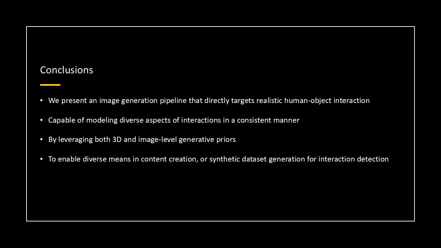In short, we introduce a two-stage generation pipeline that for the first time, directly targets realistic full-body hand-object interaction synthesis. Our pipeline is capable of modeling diverse aspects of interaction in a consistent manner, achieved by leveraging structured 3D priors and image-level generative priors. For the future, we plan to extend our pipeline towards various types of interactions, while demonstrating the effectiveness of our idea in content creation and synthetic dataset creation for interaction detection.